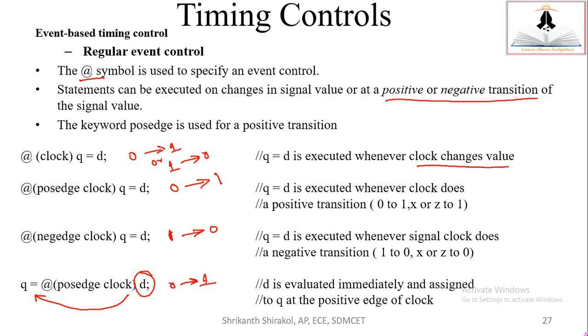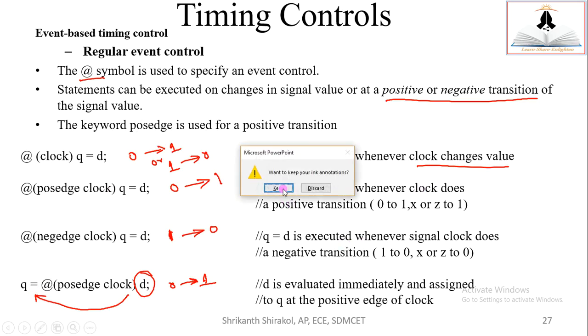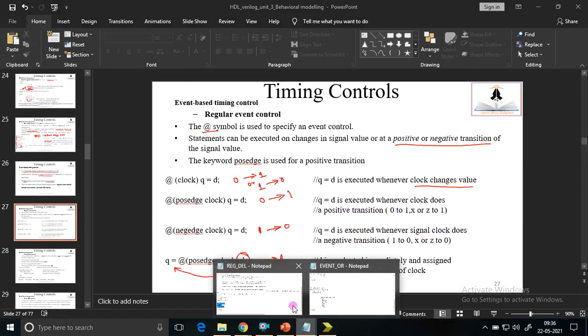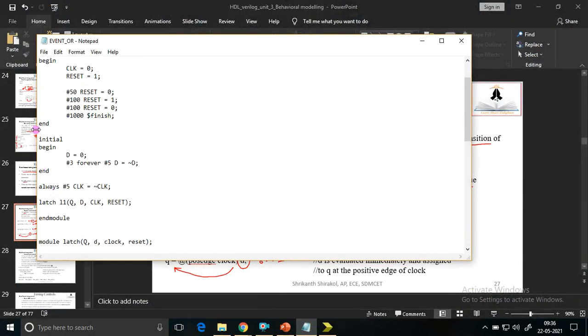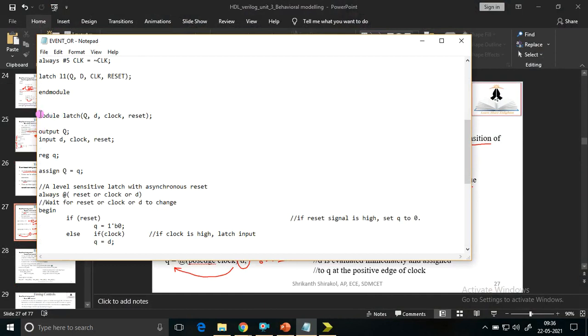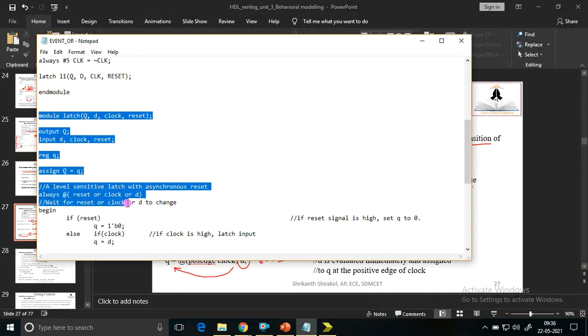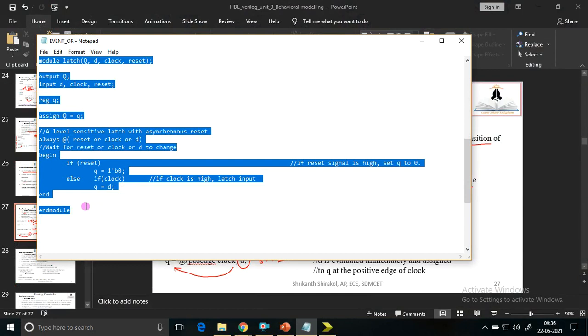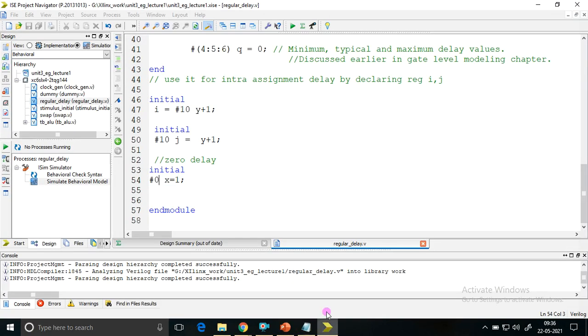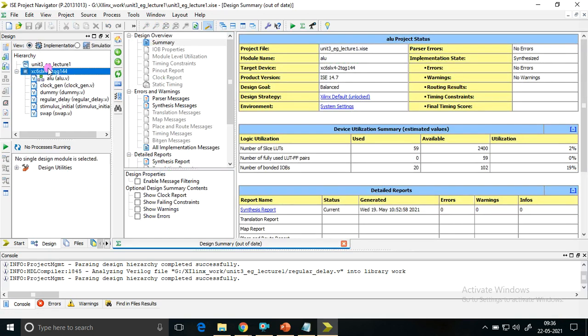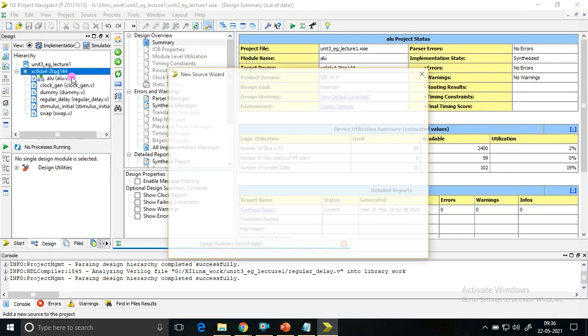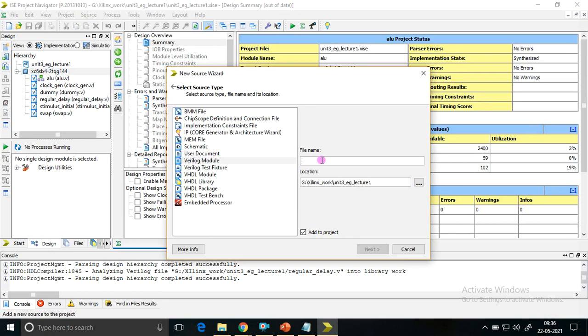Let me take the Xilinx simulator to explain it. So here I'm taking the D flip-flop, D latch, to explain. So I have a D latch. New source, Verilog module, latch. I named it as latch.